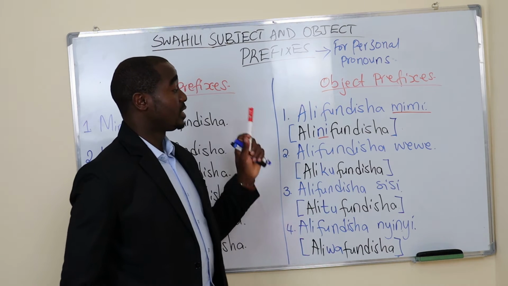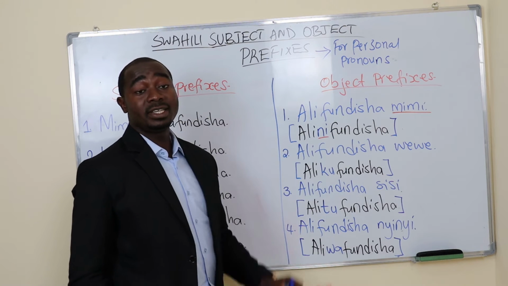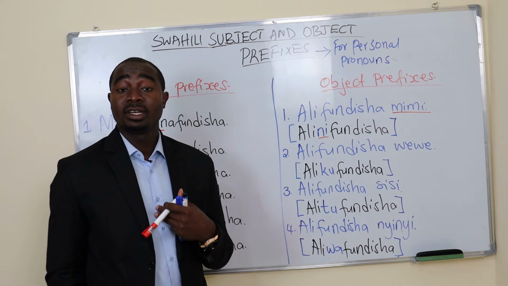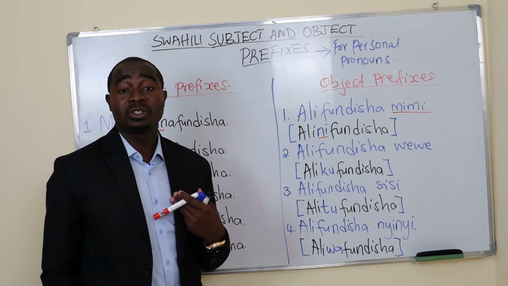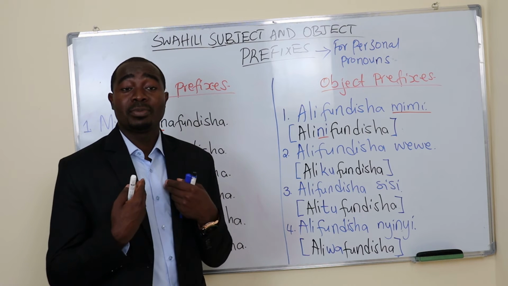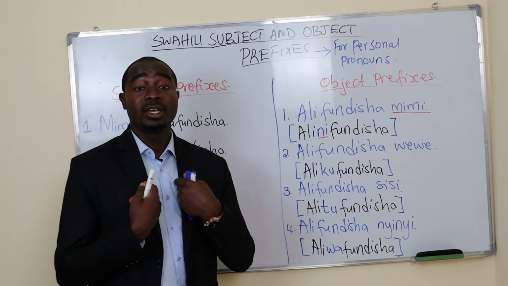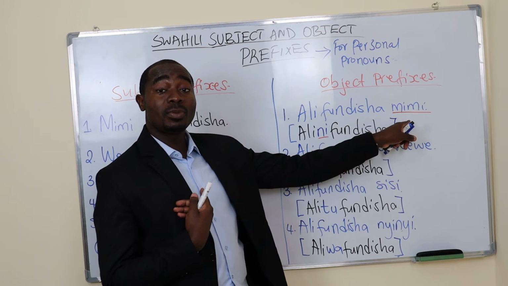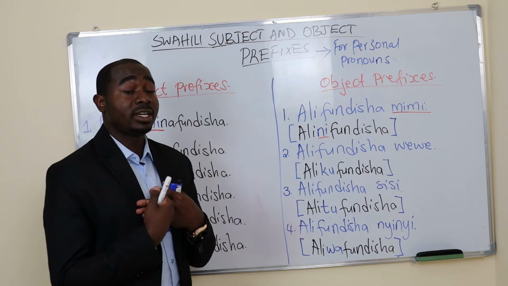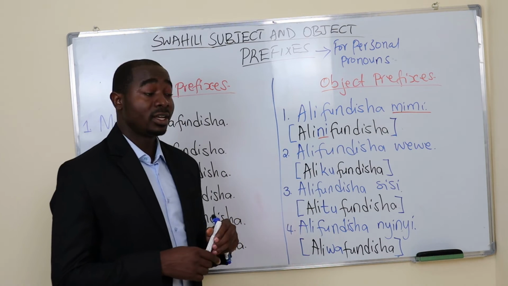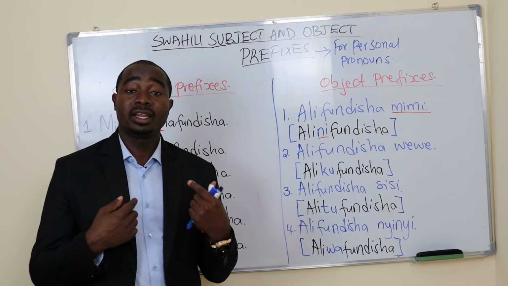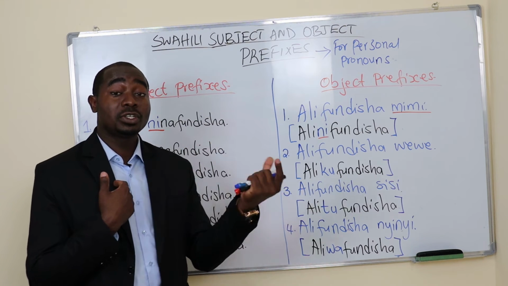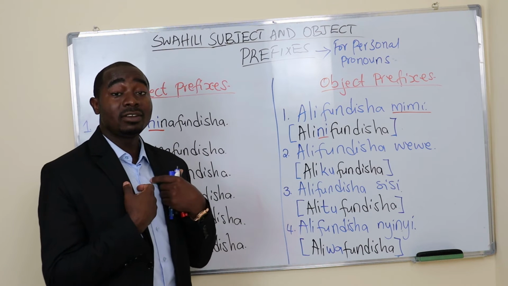One, object prefix here. Alifundisha mimi. This sentence is correct, but if you say alifundisha mimi, then you sound like someone who is not very good in Swahili. Here, mimi is the receiver of the action. We use the object prefix for mimi, which is ni. So we say alinifundisha, he taught me. Ni here is the receiver of the action.